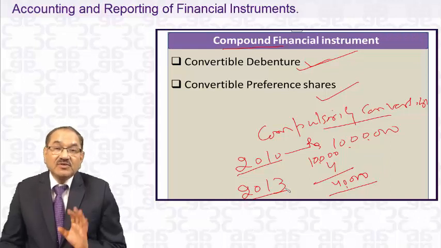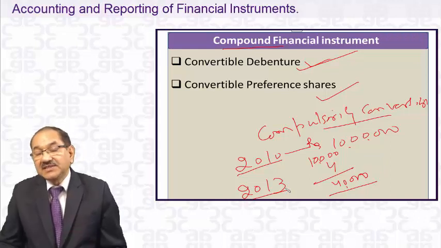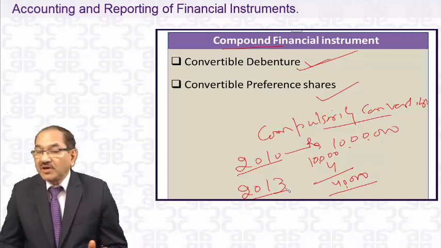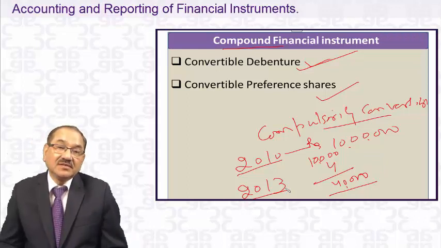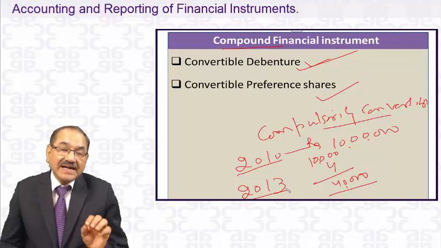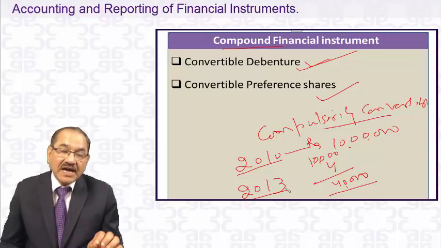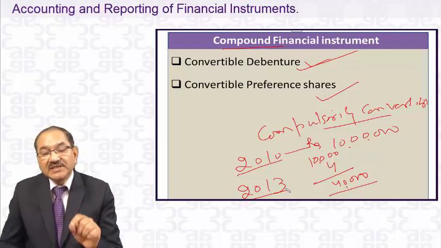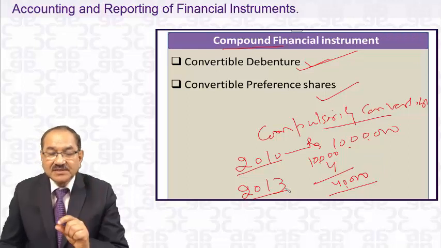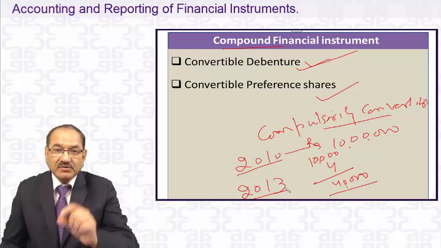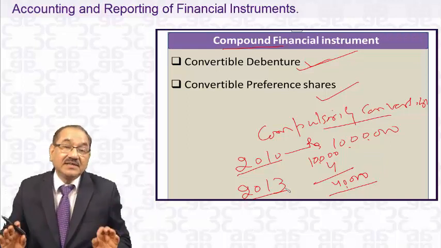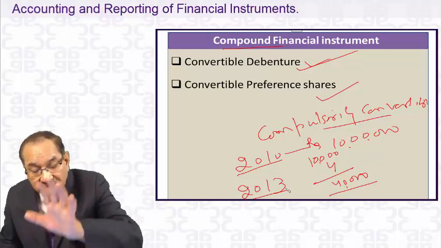But dear student, the scene will change when Ind AS is implemented for some of the companies from 1/4/2016. Ind AS 32, or the IFRS, says that if they have two characteristics, a mixture of equity and debt, please segregate the debt and equity portions at the time of issue itself.